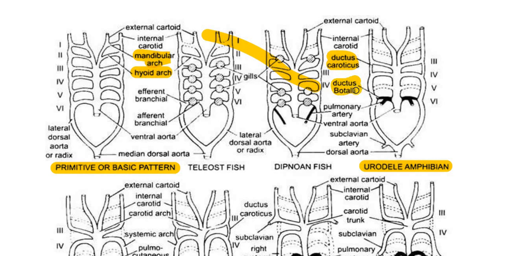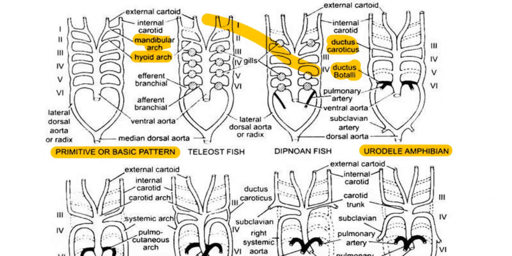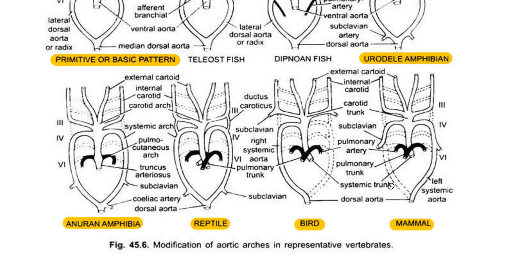So in between the third and fourth aortic arch we see ductus caroticus, whereas in between the lateral dorsal aorta and ventral aorta we find ductus Bottalli, which is also called ductus arteriosus, and here we find the dorsal aorta. So this is how the aortic arches are present in the urodel amphibian. Now let us see the annular amphibian.